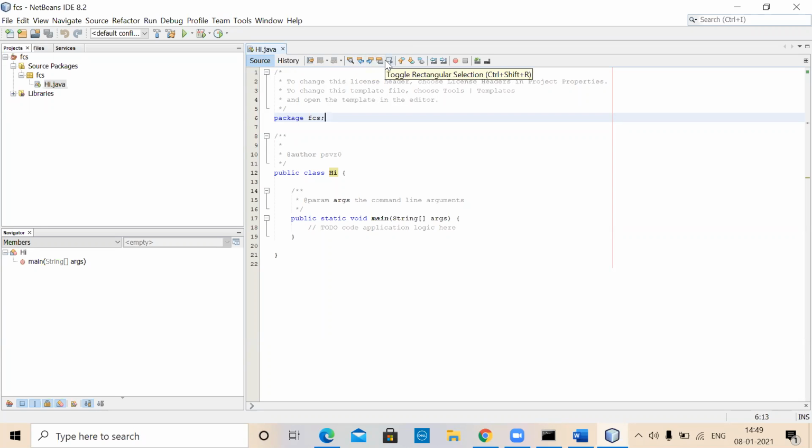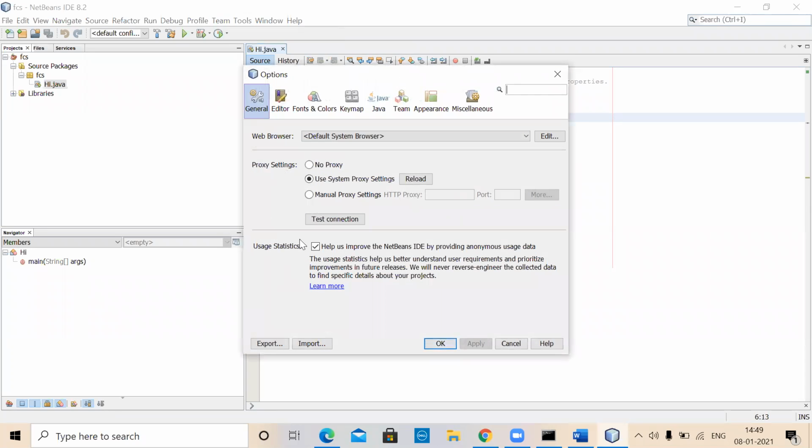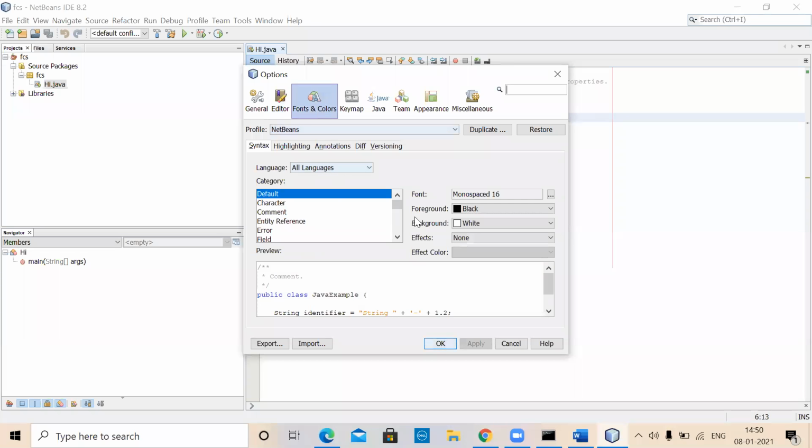Sir, once check the tools tab, sir. Huh? Tools tab. In that, go to options, sir, once. Oh, okay, thank you. That's what I was looking for, where options is. Editor, fonts and colors, right. Okay. So default character, language, all languages, highlighting, all that. Thank you. 16.